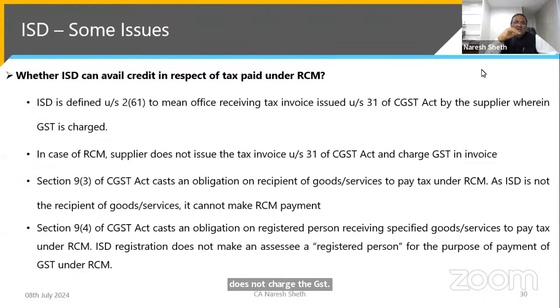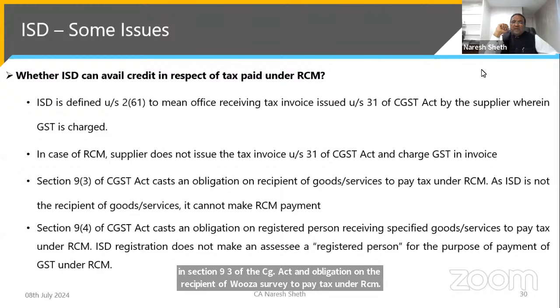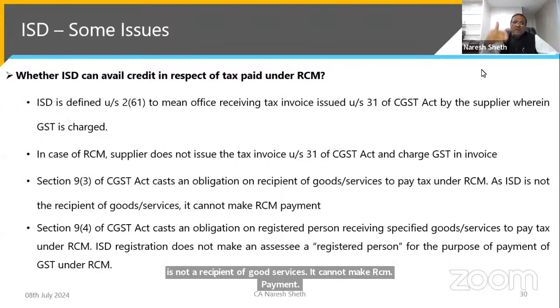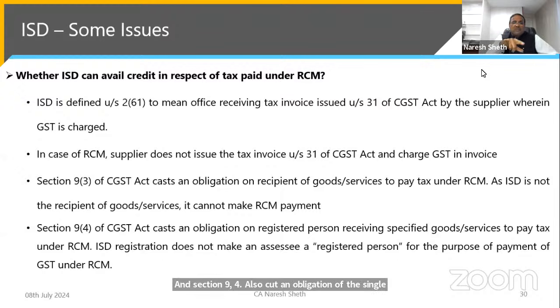Section 9(3) of the CGST Act casts an obligation on the recipient of goods or services to pay tax under RCM. As I have told you, ISD is only a post office. ISD is not a recipient of goods or services, so it cannot make RCM payment. Section 9(4) also casts an obligation on similar lines, on a registered person receiving the specified goods or services. So actually ISD is not obliged to pay tax under reverse charge under 9(3) and 9(4).